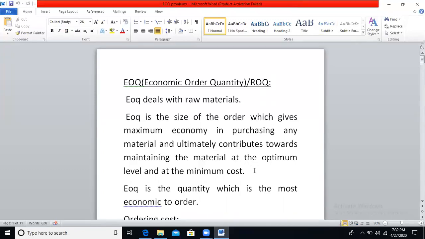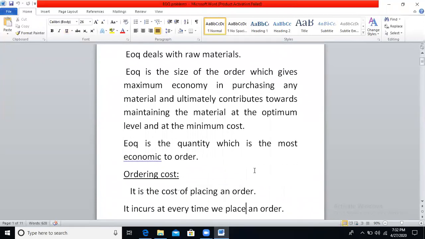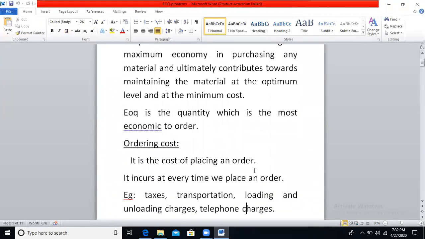So EOQ is the quantity to be ordered whenever you are making the purchase of raw materials. At what minimum cost you are ordering your materials, that is called EOQ. What is the size of the order you are placing for your material with the minimum cost, and these raw materials should be used at the optimum level. EOQ is the quantity which is the most economic to order. So whichever quantity you are ordering should be at the minimum cost.